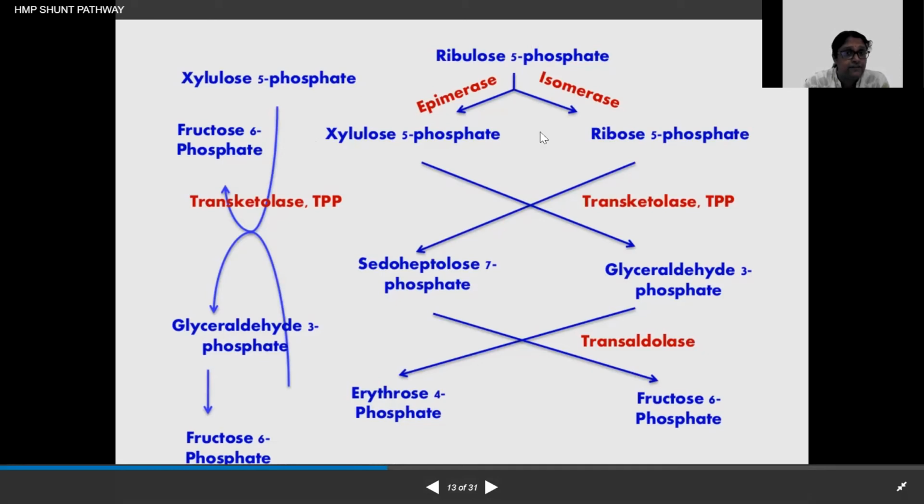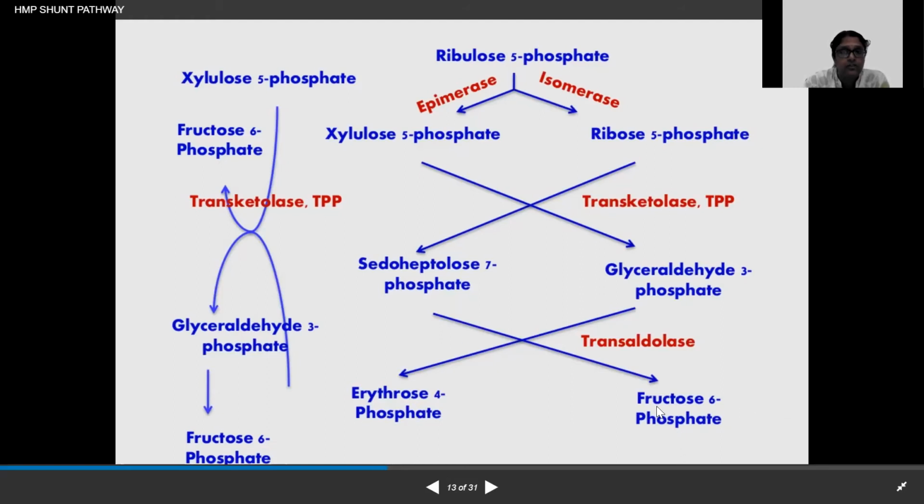This is 5 carbon, this is 5 carbon. So we have a total of 10 carbon. Now this 10 carbon will be converted into one 7 carbon and one 3 carbon. And then again this is a ketone reaction. And now the transaldolase will convert the 7 plus 3, 10 carbon, into one 4 carbon and one 6 carbon.